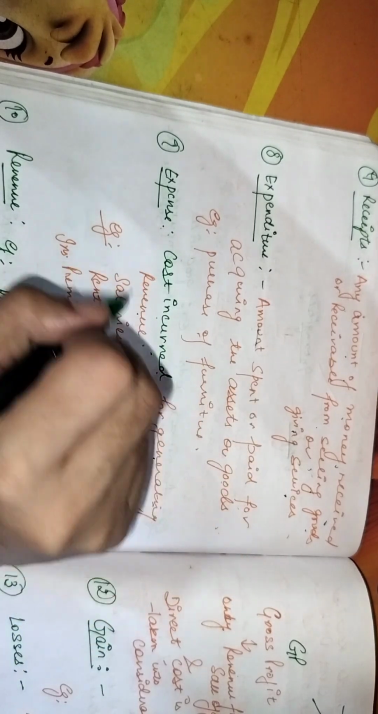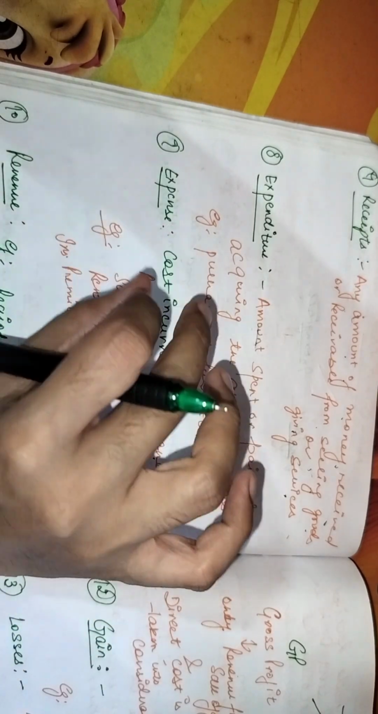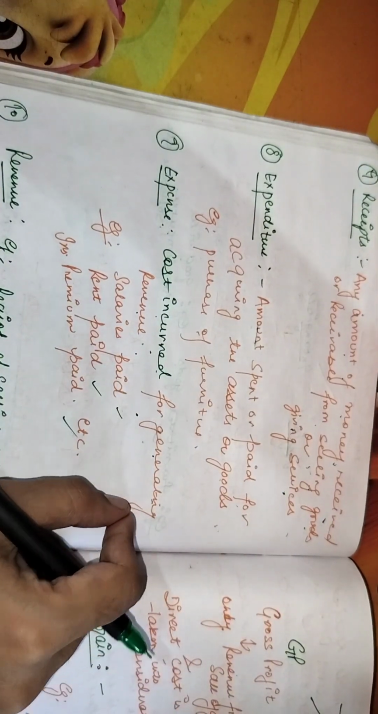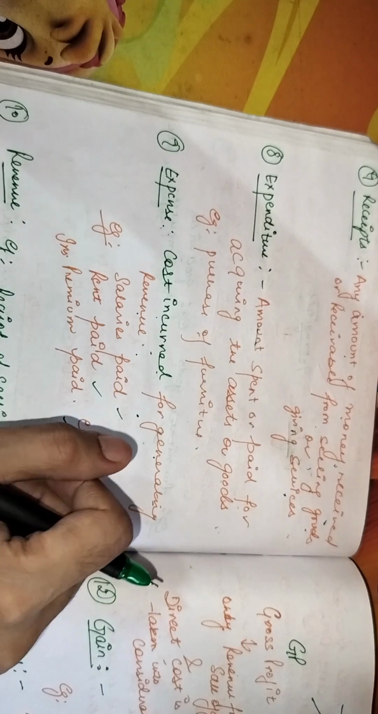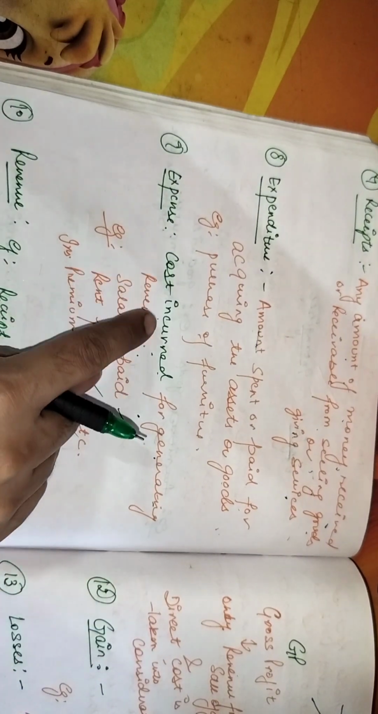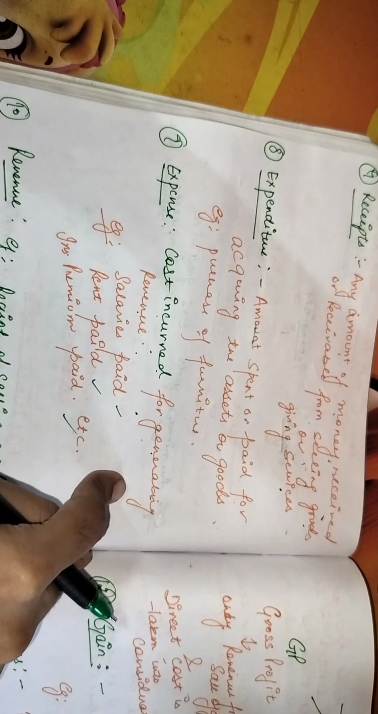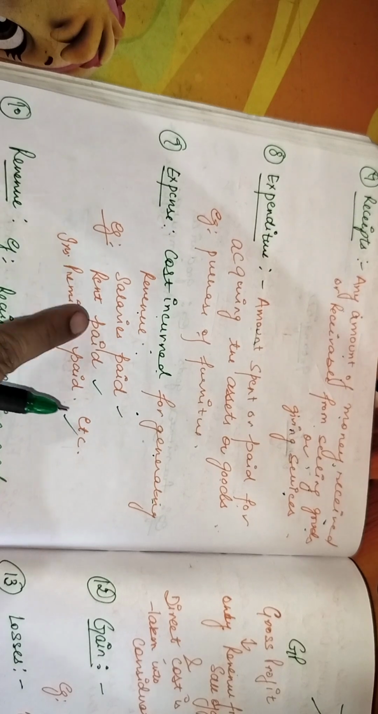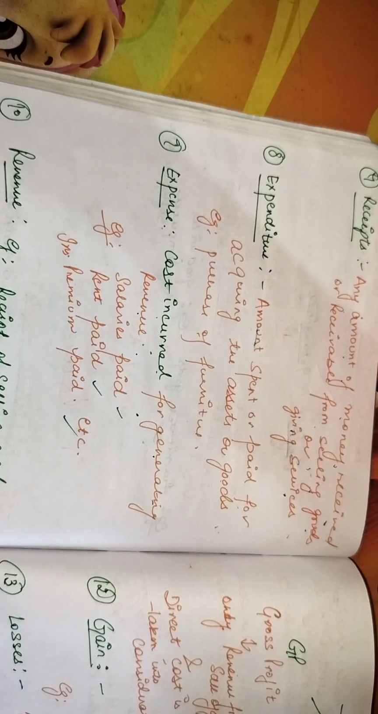Now these salaries will be considered as expense for the firm, because you are spending that certain amount of money in order to generate the revenue, in order to generate the benefit for the firm. So expense is any cost incurred for generating the revenue. Examples are very clear: salaries, rent, insurance.